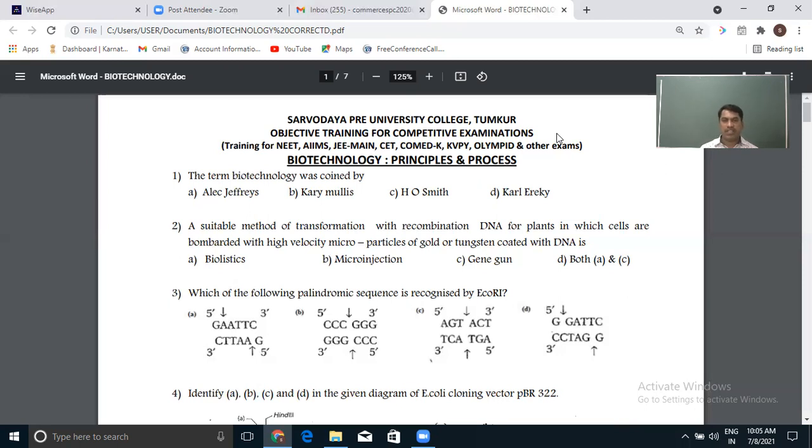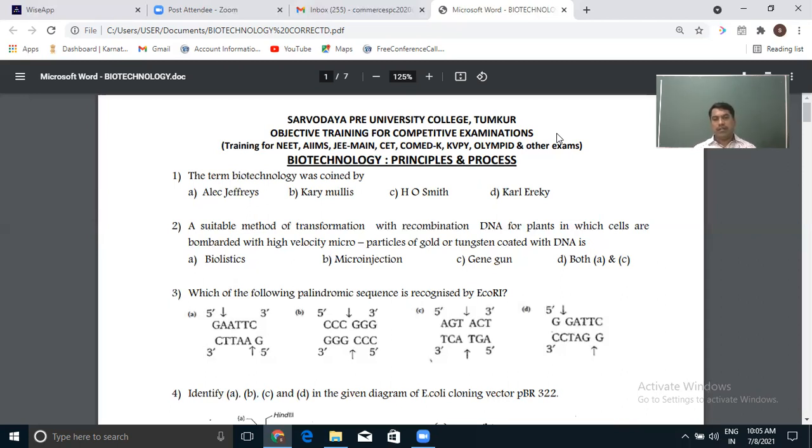We can transfer the recombinant DNA into the host by using a vector like a plasmid, or by using disarmed retroviruses, most of the time for human cells.